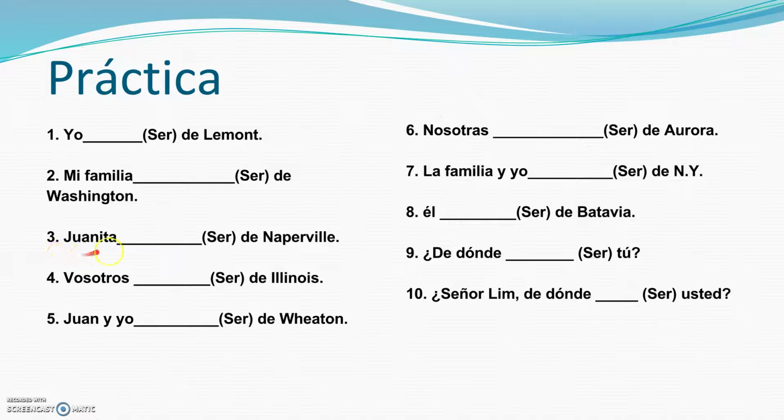Número 3. Juanita. Vosotros, Juan y yo. Nosotras, la familia y yo. Él, tú, and usted. So right there, those are some examples that I want. Okay. I want you to answer. So numbers 1 through 10. Go ahead and give me my answers.